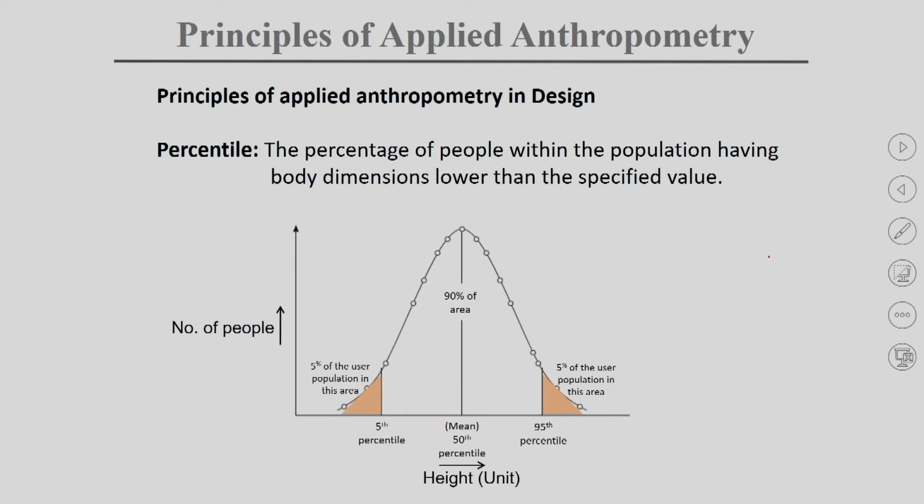Now, what are the principles of applied anthropometry? When we are measuring the dimension, it is fine. After that we need to apply it in design, because every one of us is not of a similar or identical height. Somebody is very fat, somebody is very thin.